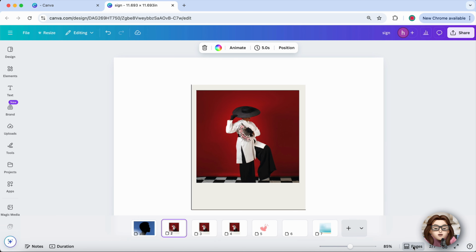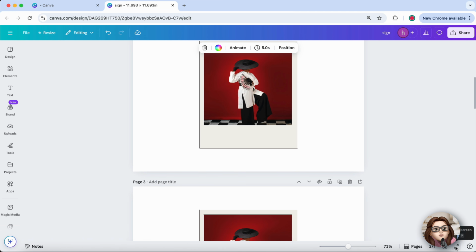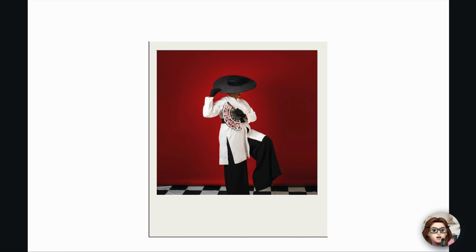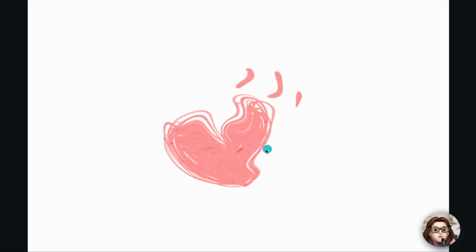For a true full screen experience, find the full screen or expand icon near the top of your interface and click it. This maximizes your workspace, hides other desktop elements, and lets you focus entirely on your design. You can now move elements freely, zoom in for detailed work, or get a full overview of your project.